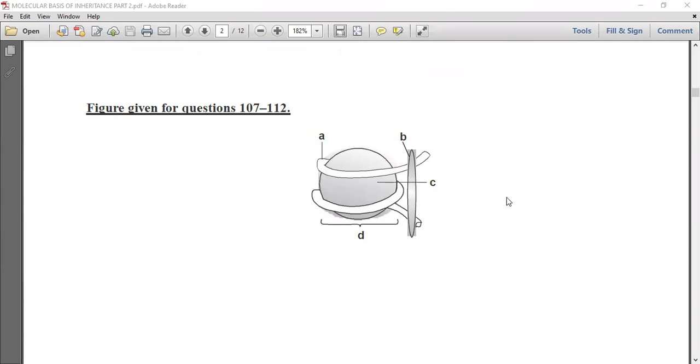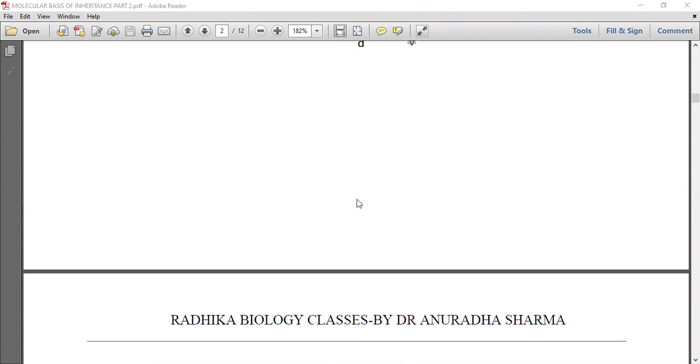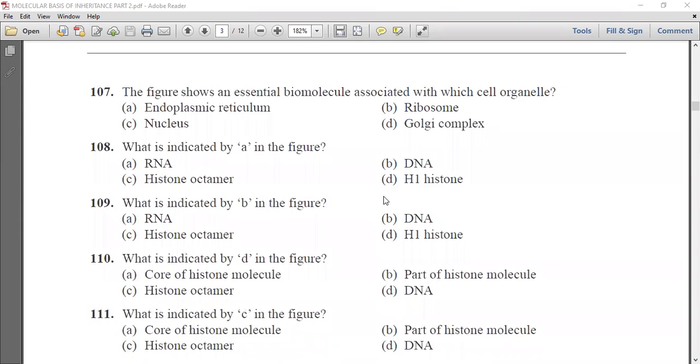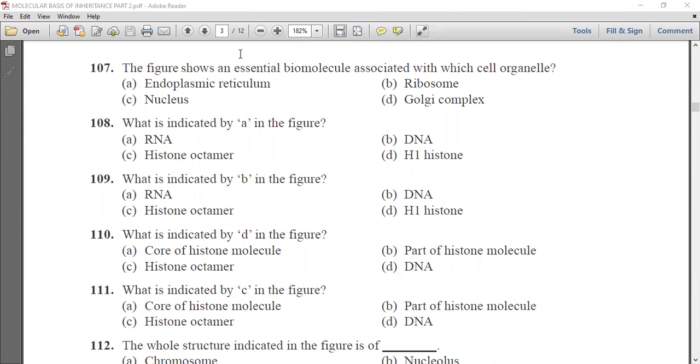Now here is the figure given, and we have to identify this figure and answer certain questions which are related to this figure. Now looking at the figure, we can see that this is the figure of the nucleosome. First, the figure shows an essential biomolecule associated with which cell organelle. The options are endoplasmic reticulum, second is ribosome, third is nucleus, and fourth is Golgi apparatus. So the figure shows the cell organelle which is nucleus.